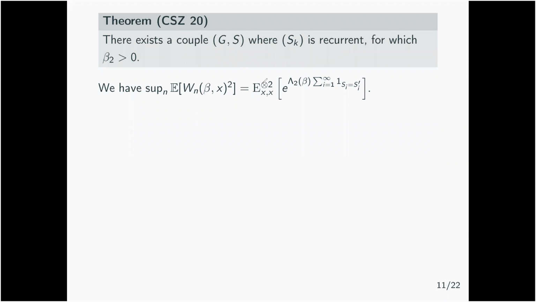Remember that the second moment of the partition function is simply given by the exponential of some constant times the number of intersections of two independent random walks. So the idea is to construct an example where the walk is still recurrent, but two walks don't meet too many times. Our idea was the following.